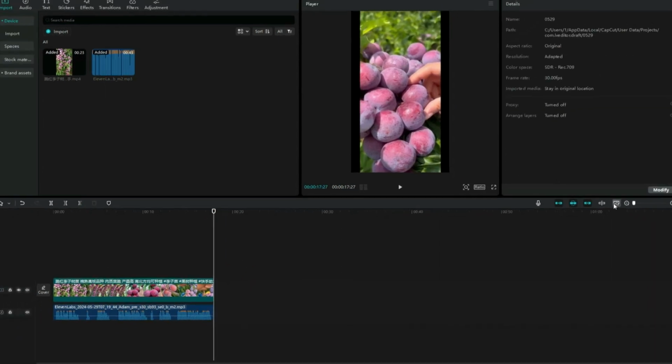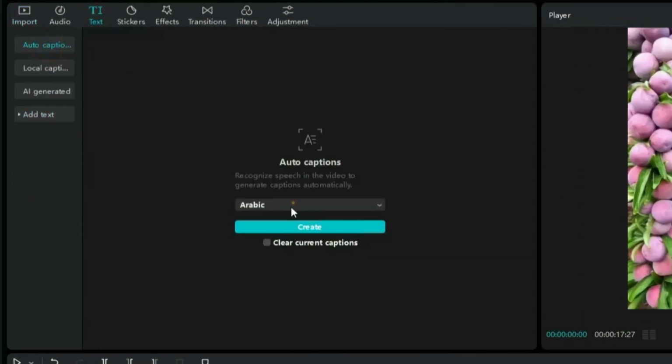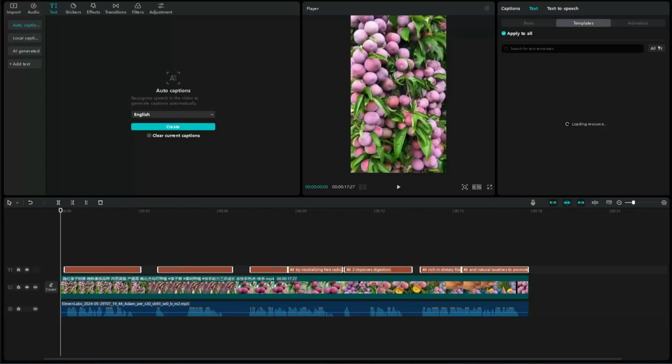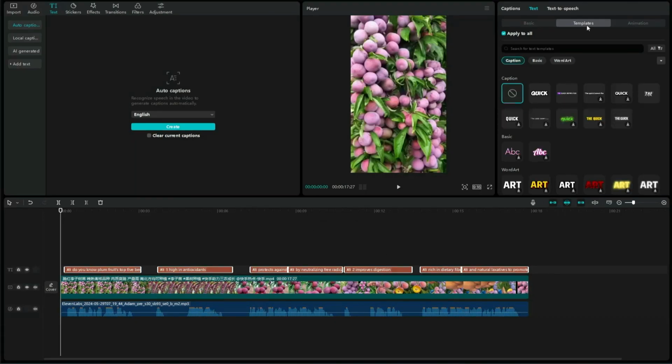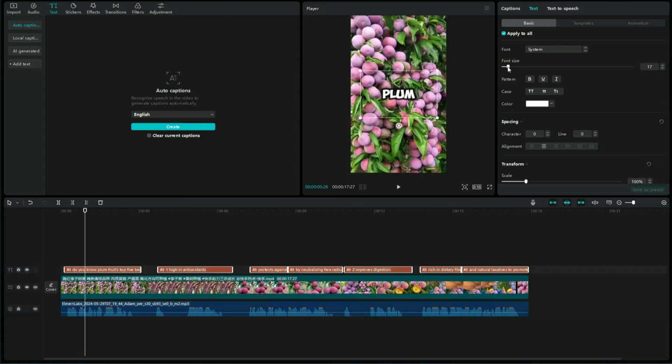Now we have to add captions to keep viewers engaged. Click on the text feature, and then click on Auto Captions. Follow the instructions to select and apply a quick template. Adjust text color and animations to make your video visually appealing.